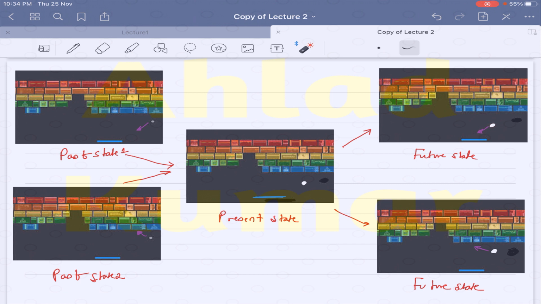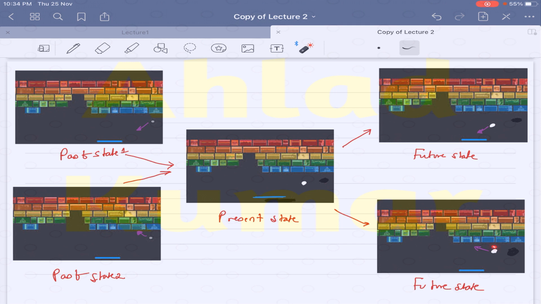So the futuristic state given over here depends upon the past state over here. If from the history the ball was going down like this, it's quite possible that the ball will go down in this direction, so you have to move right.